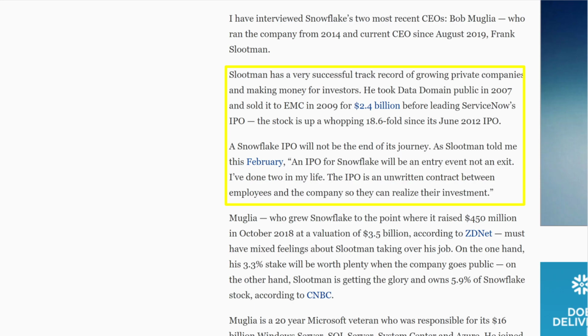A Snowflake IPO will not be the end of its journey. As Slootman told me this February, "An IPO for Snowflake will be an entry event, not an exit. I've done 2 in my life. The IPO is an unwritten contract between employees and the company so they can realize their investment." That's a great sign. He's not just seeing this as a way to exit and make a quick buck, or I guess a very large buck. He is doing this as a long-term strategy, an entry event to further grow this company as a whole.